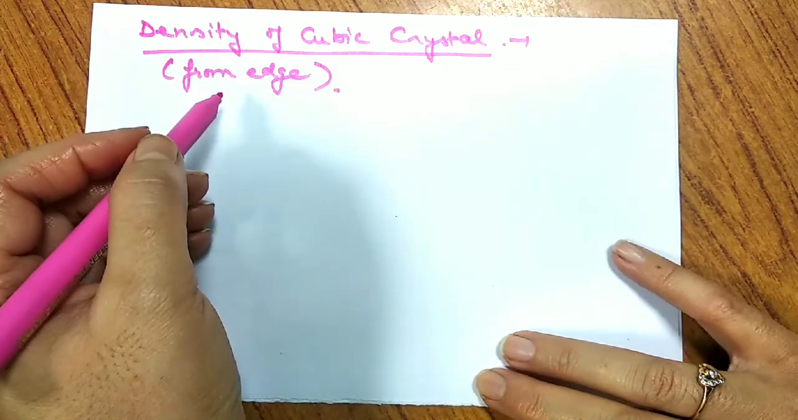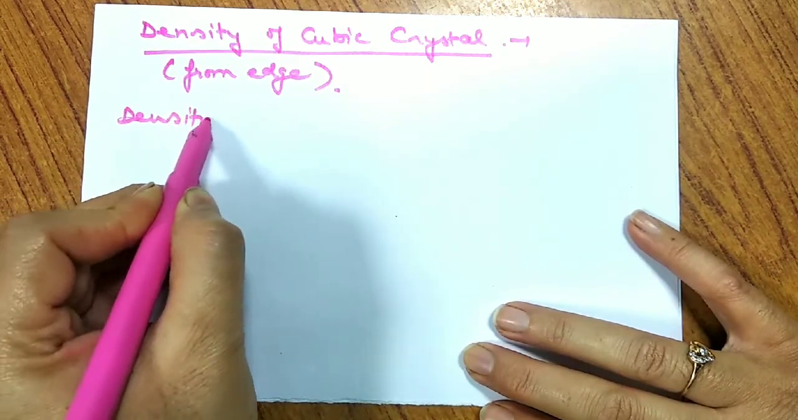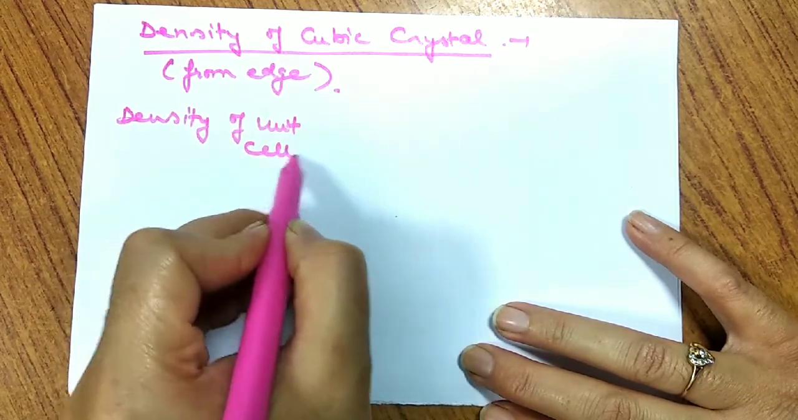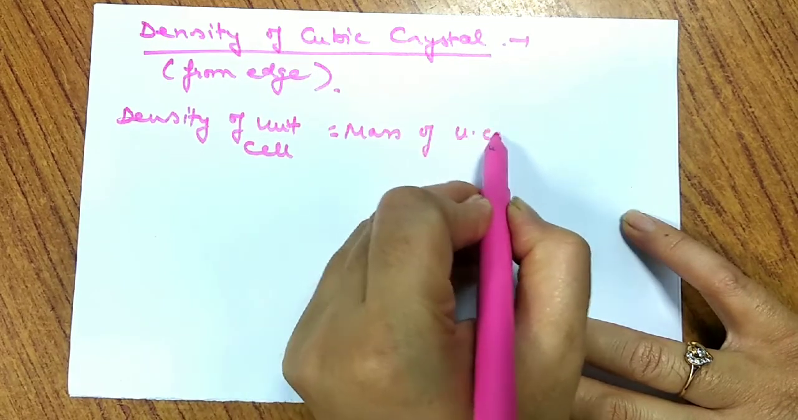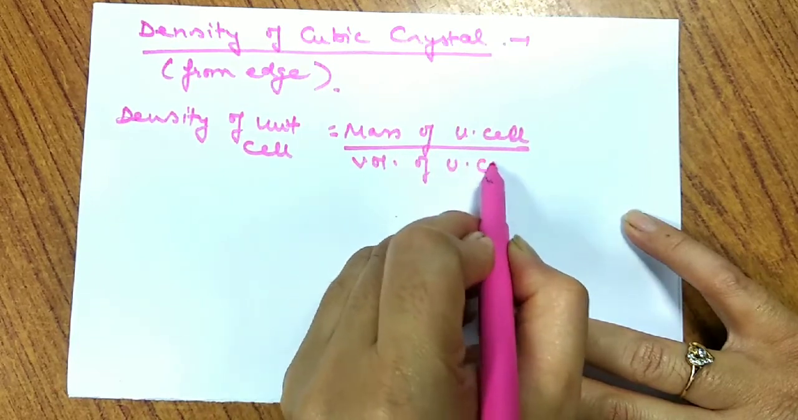So let us see how to calculate the density of a cubic system. I know the formula of density. Density is nothing but the mass per unit volume. So if I write the density of the unit cell, definitely I will take the mass of the unit cell divided by the volume of the unit cell.